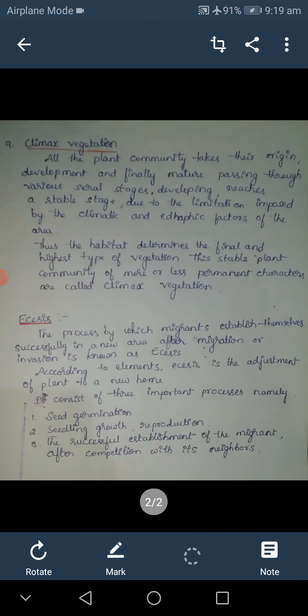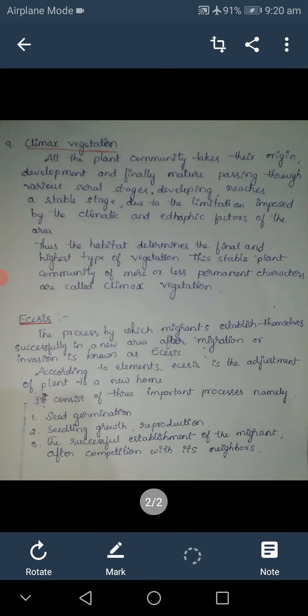Next is climax vegetation. All plant communities take their origin, develop and finally mature, passing through various seral stages. Development reaches a stable stage due to the limitation imposed by climatic and edaphic factors of the area. Thus, the habitat determines the final and highest type of vegetation. This stable plant community of more or less permanent character is called climax vegetation.